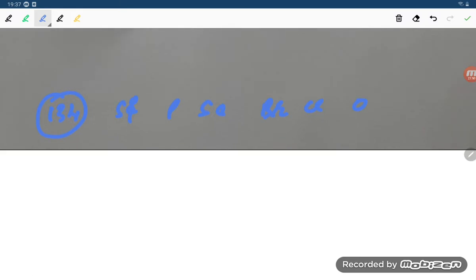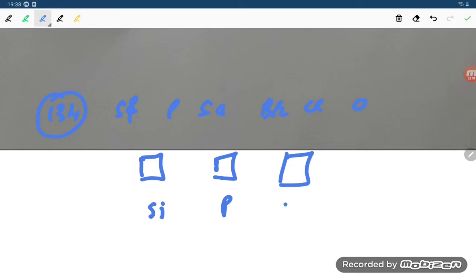Below carbon there is silicon, below nitrogen there is phosphorus, below oxygen there is selenium, and oxygen is already given here.